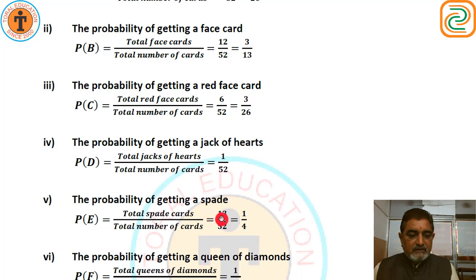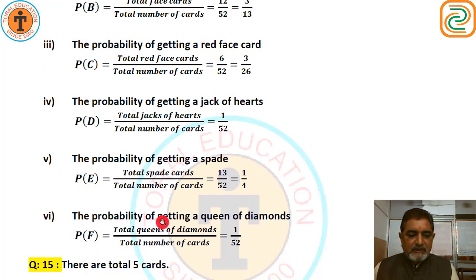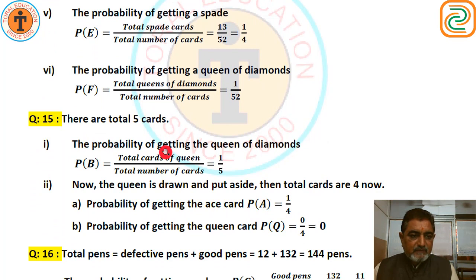Spade has only 13 cards. So 13 upon 52, we get 1 upon 4. What an easy exercise. The probability of getting a queen of diamonds, only one queen of diamond is there, so 1 upon 52. But you should write these formulas which I have written here. You will get them in the PDF also. So this should be remembered. They are easy.